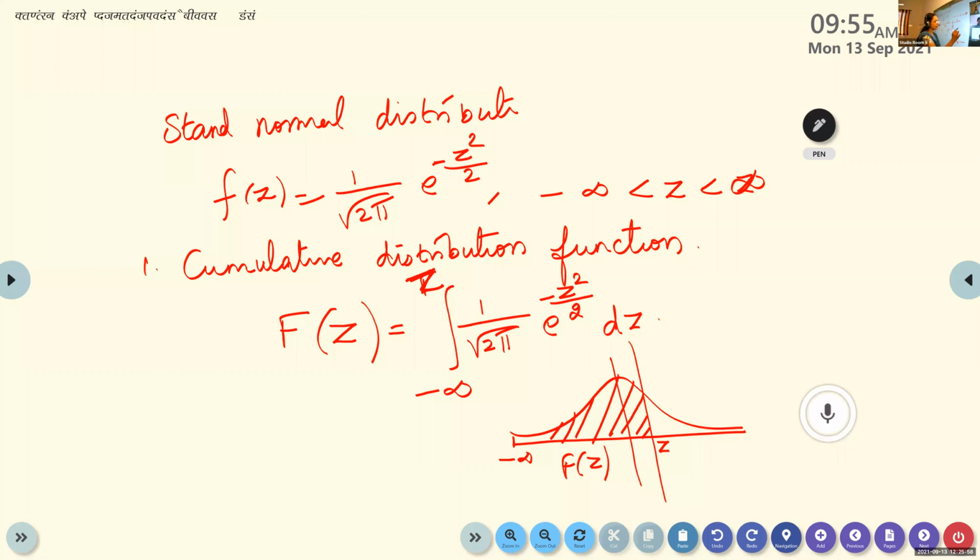It is otherwise denoted as P of capital Z less than small z, the probability of the variable up to z.